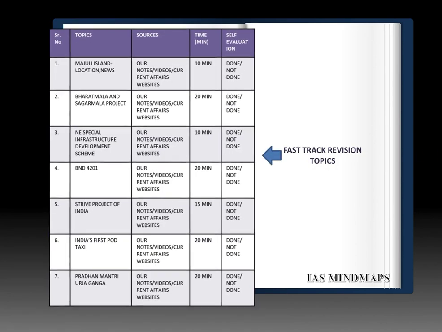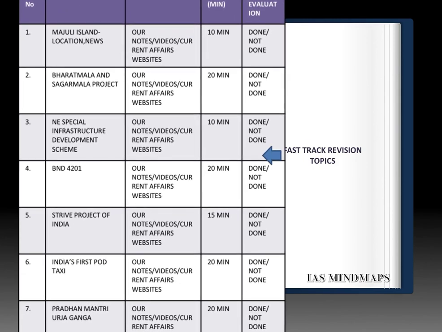That is fast track revision topics which can be asked. First, Majuli Island, its location and news. And also prepare National Waterway number 2. National Waterway number 2 extends on River Brahmaputra. From where till where? Please prepare this topic.